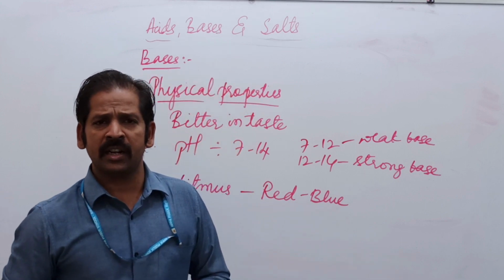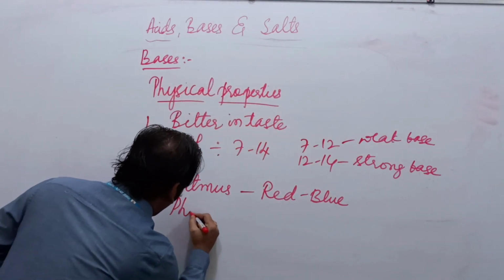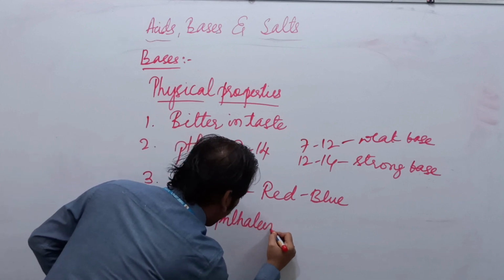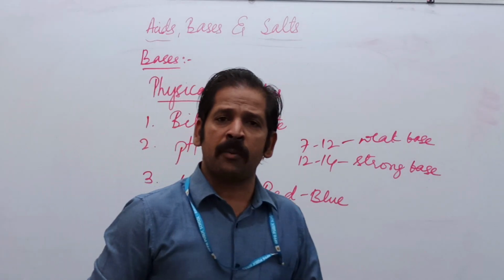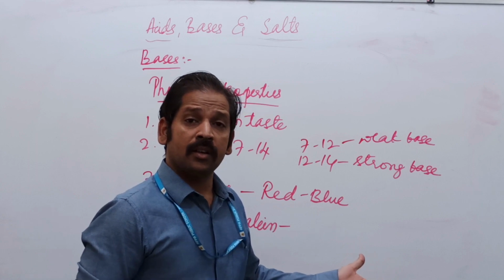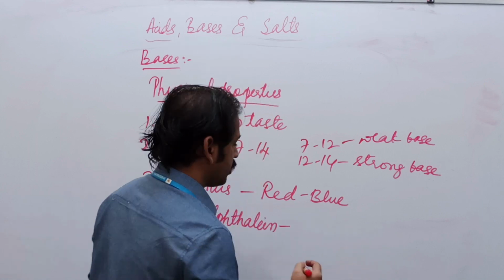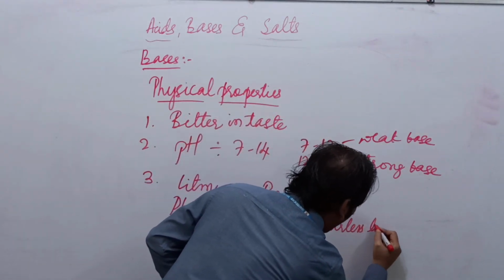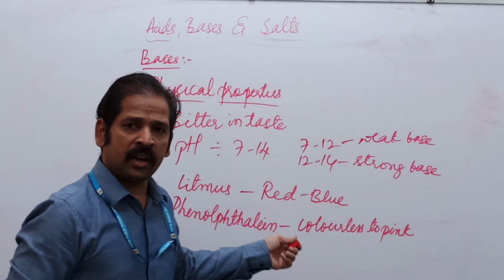The second indicator is phenolphthalein. In the acid there was no change, but in the base it will change from colorless to pink.